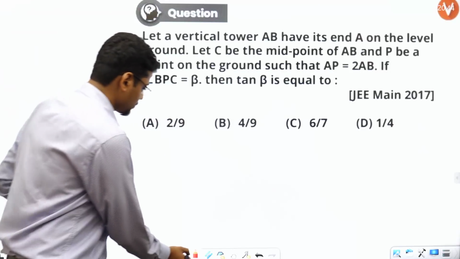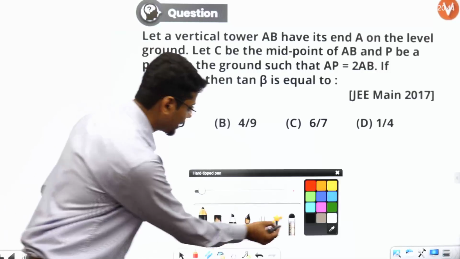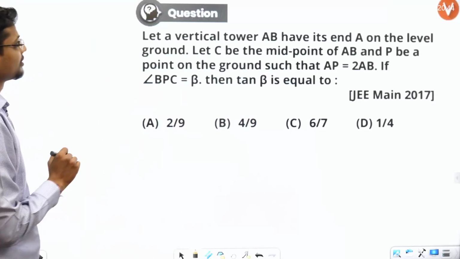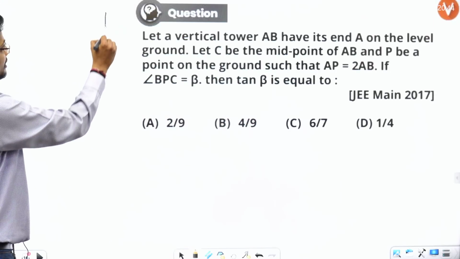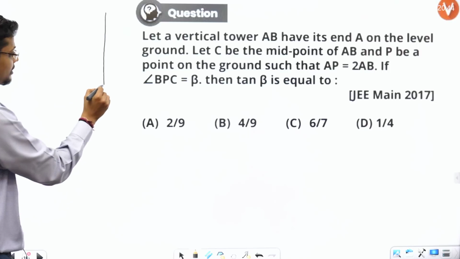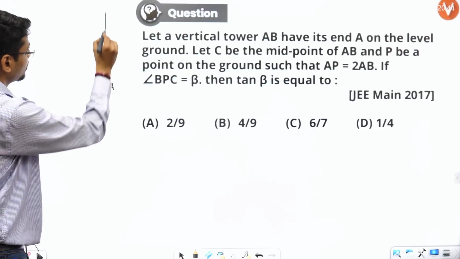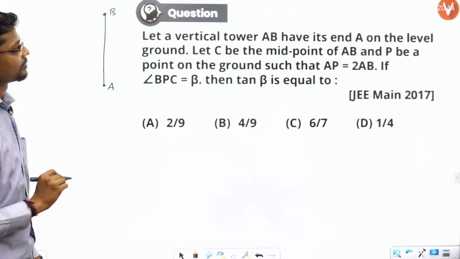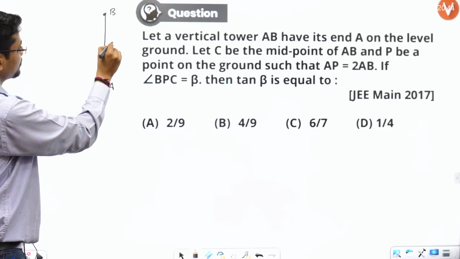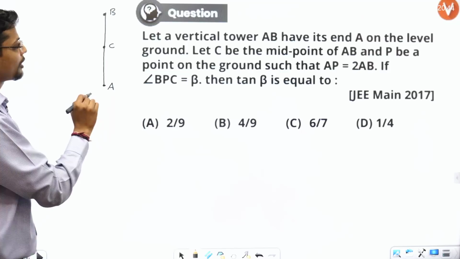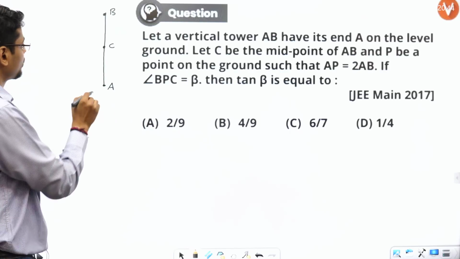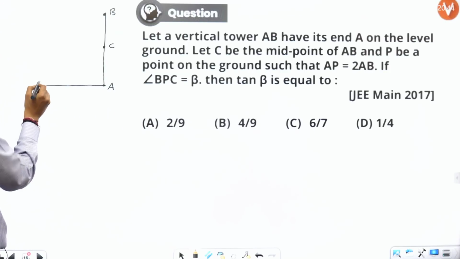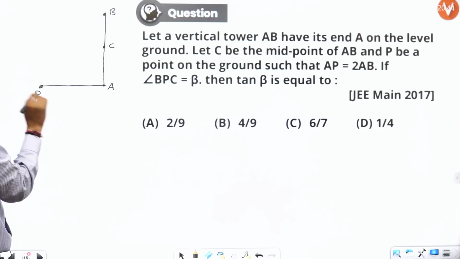All right, so let me use black. There is a vertical tower AB. I hope you are able to see. A is on level ground and B is the top of the tower. C is a midpoint. P is a point on the ground such that AP is equal to 2AB. I don't have this much space, so just assume that AP is equal to 2AB.